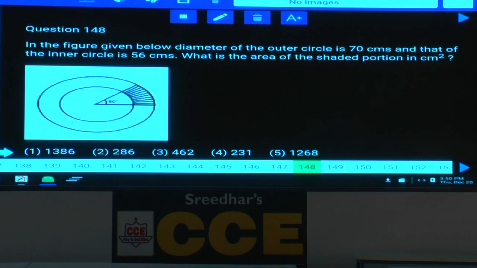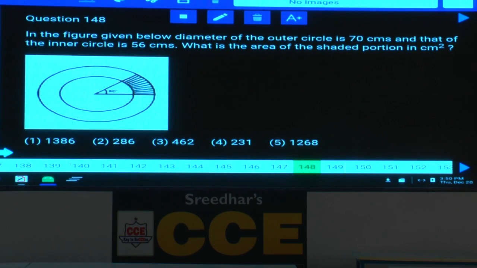Okay. Now, whatever it is, circle area should be what multiple? You are taking part of that. A part of 11 multiple also should be 11 multiple. From that you need to subtract inner circle area, that is also 11 multiple. 11 multiple minus 11 multiple should be 11 multiple. Right, verify it. The first 4 options are 11 multiple, so you cannot verify it. We have to do it now.